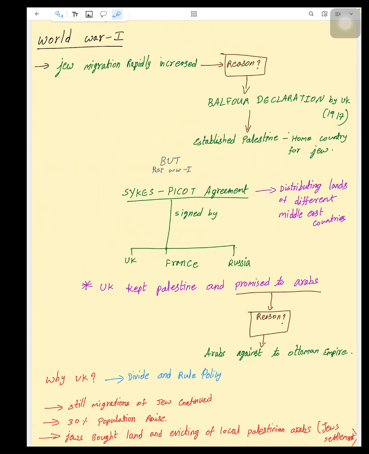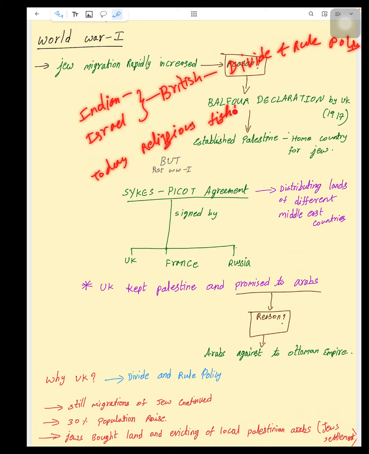Let's understand the status of Jews during World War I. Jew migration rapidly increased because of the Balfour Declaration by the United Kingdom in 1917, in which they gave a place in Palestine and established Palestine as a home country for Jews. Always remember, in world history, for example in Indian history and Israel's history, it was the British who created the divide and rule policy. Due to this divide and rule policy, even today we have religious fights.